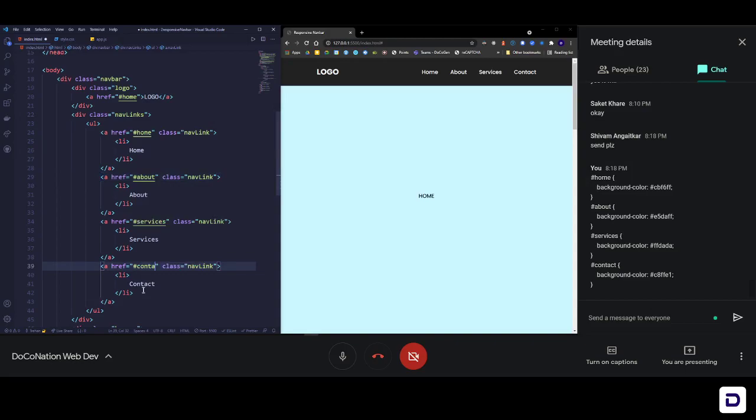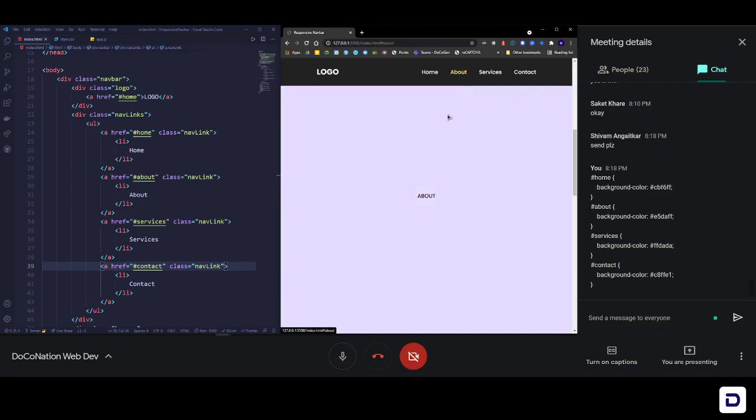Once you do that, if you click on about, let it refresh. If you click on about, you see that the about section is here. If you click on services, you see that we have scrolled down to services. If you click on contact, you can see the contact page. If you click on the logo or the home button, you will be taken to home. But as you can see, the animation is very abrupt. Like you're not scrolling actually, you are just getting that element.